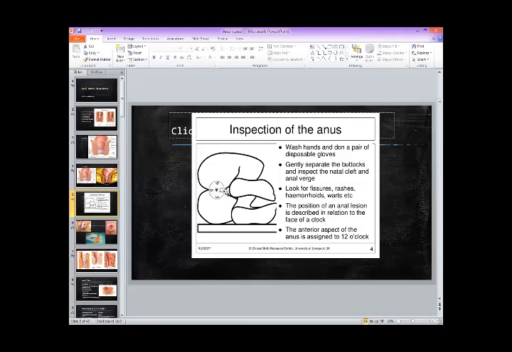12 o'clock is given anteriorly towards vagina in female and scrotum in male, and 6 o'clock is given posteriorly towards sacrum, and then 3 o'clock and 9 o'clock on either side. So this is how you describe. For example, you would say there is a swelling at 3 o'clock position, and there is a fistula at 6 o'clock position, and fissure at 12, whatever. So one can easily describe in this way.